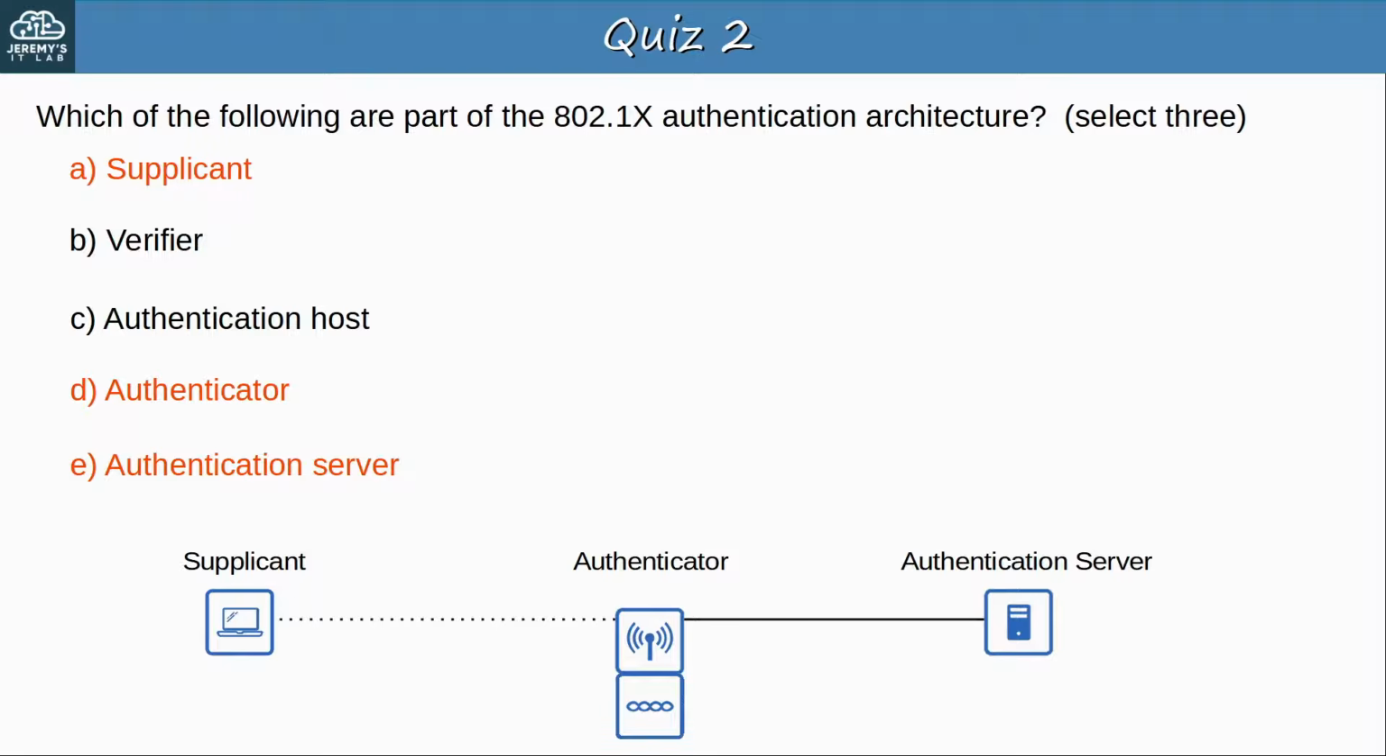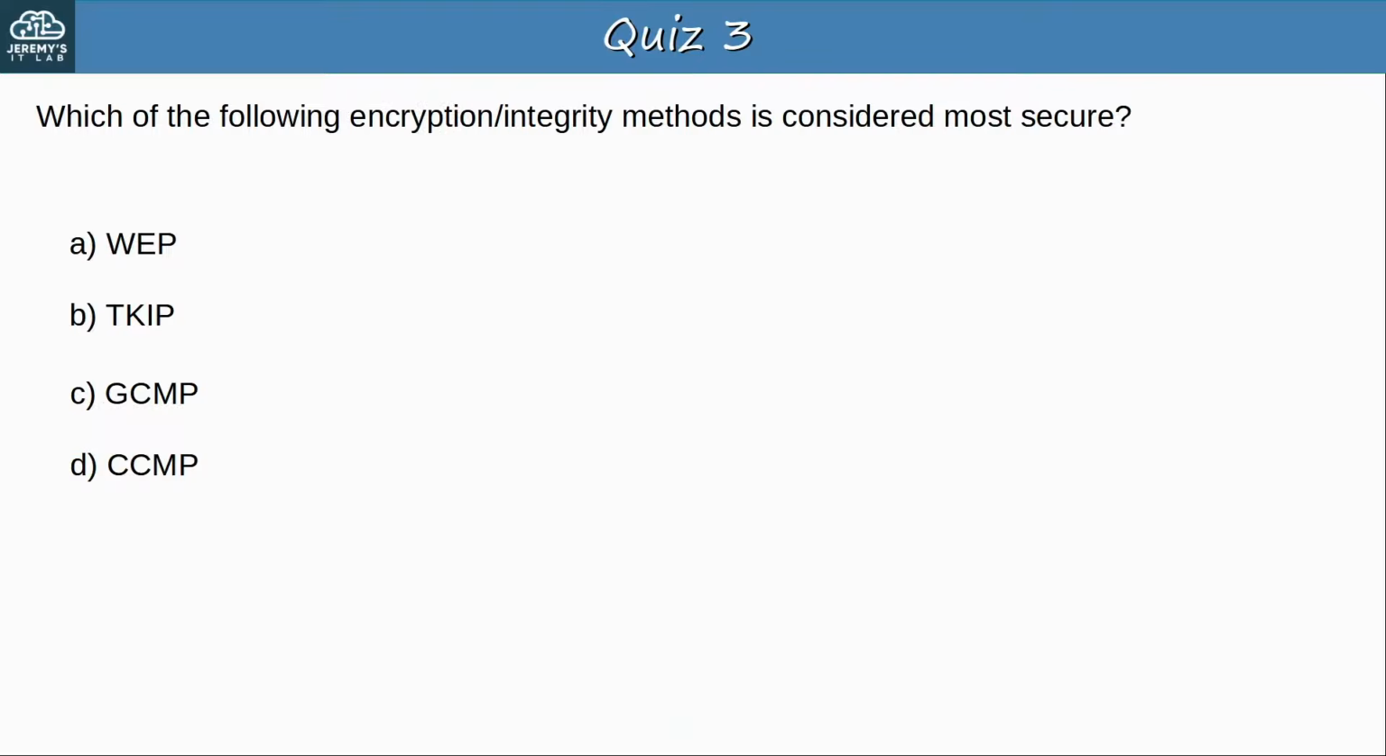Okay, let's go to question 3. Which of the following encryption and integrity methods is considered most secure? Pause the video now to select the best answer. Okay, the answer is C, GCMP. These protocols were developed in the order WEP, TKIP, CCMP, and then GCMP, and GCMP is the most secure. If your hardware supports it, it is recommended to use GCMP whenever possible. Okay, let's go to question 4.